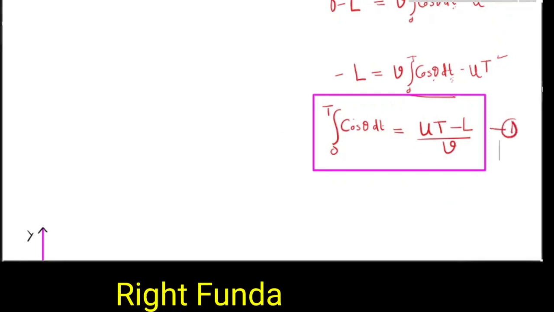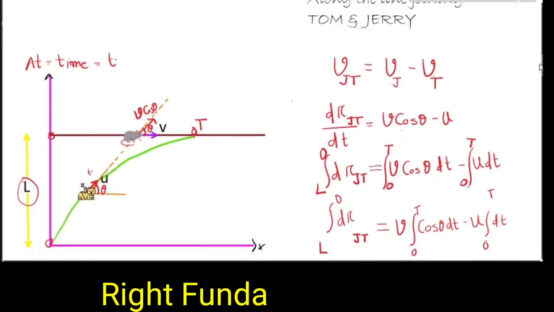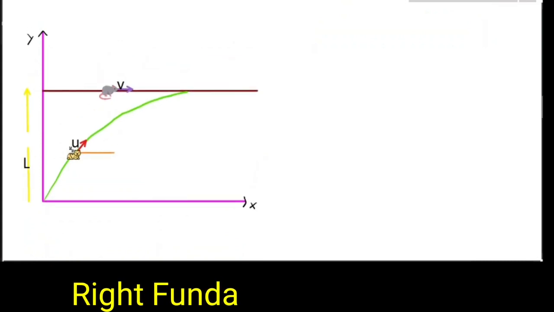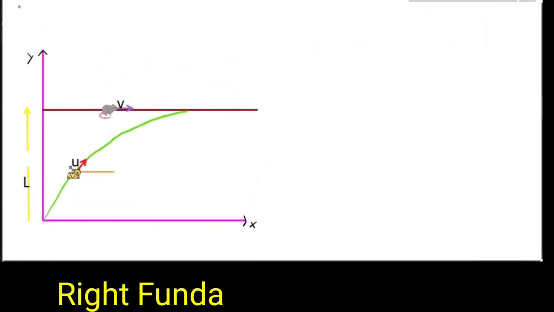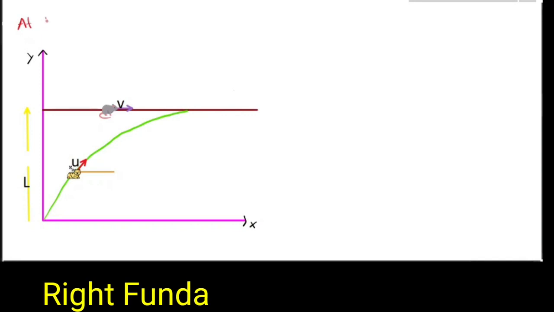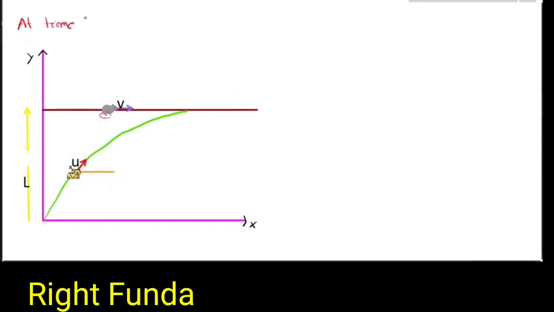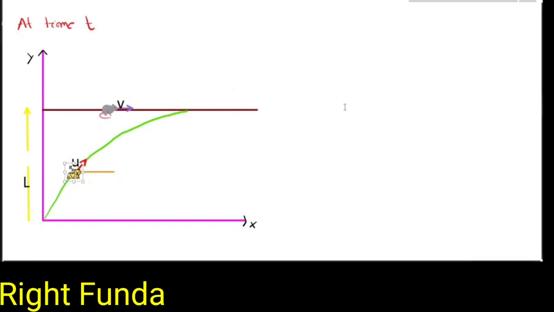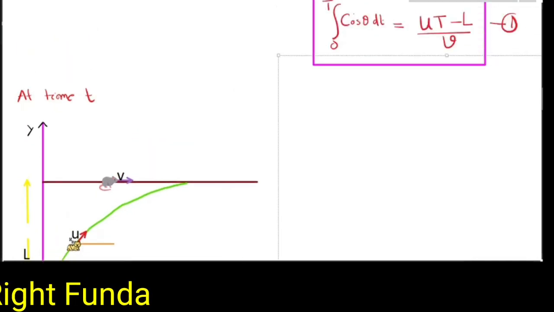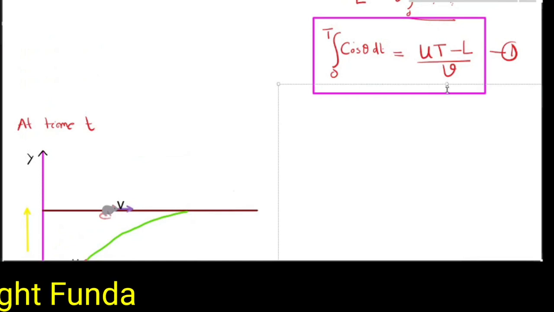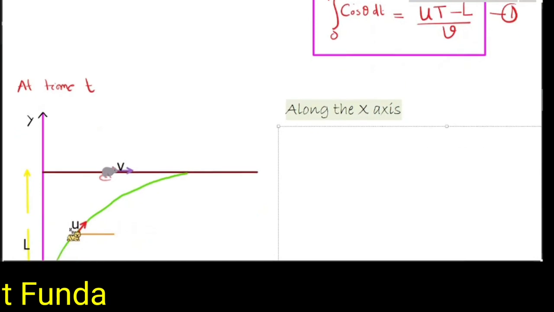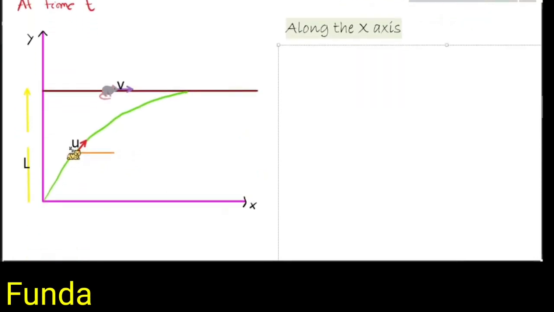Okay. Now, what have we solved? We have solved this one along the line joining Tom and Jerry. Now let's see the same situation at a random time t, where Tom is here, Jerry is here. Let's try to solve this along the x-axis. Suppose along the x-axis you want to solve, then what will happen? Check. You have to resolve everything along the x-axis.